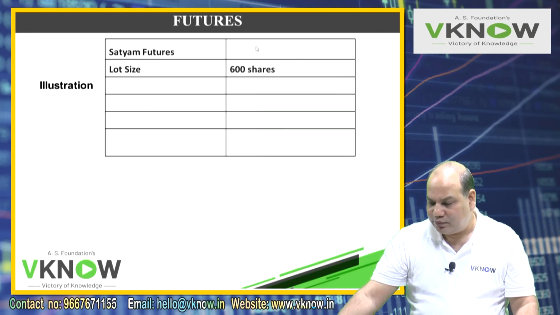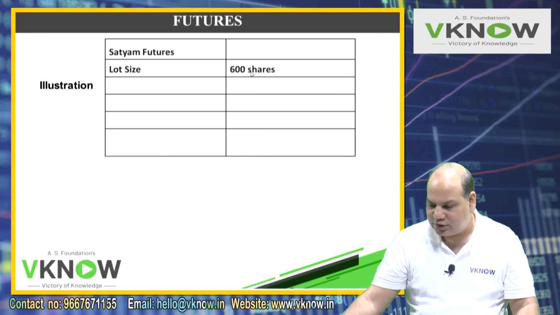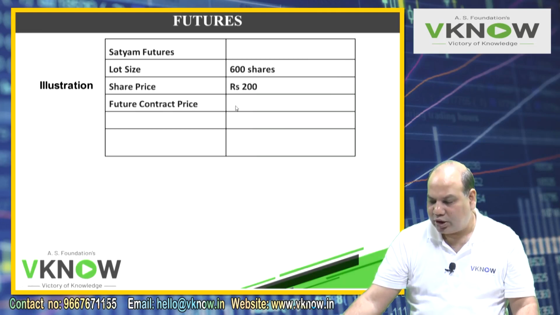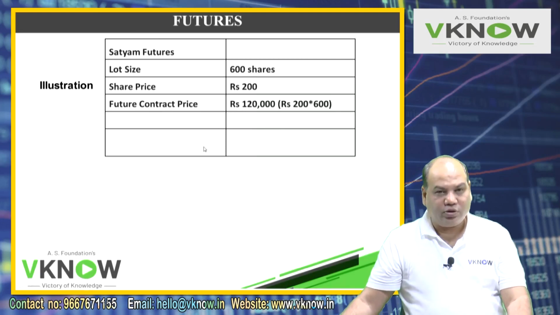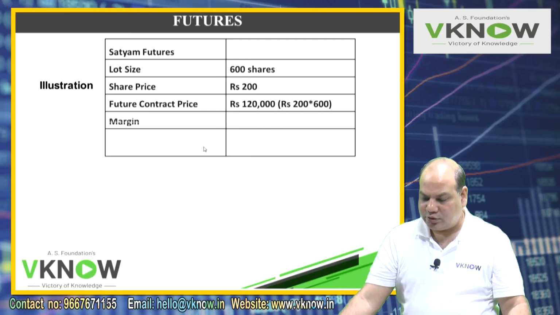And how do the future contracts appear? There is a lot size. All these numbers are hypothetical. 600 shares, share price 200. So one contract will have a value of 1,20,000. One future contract will have a value of 1,20,000.